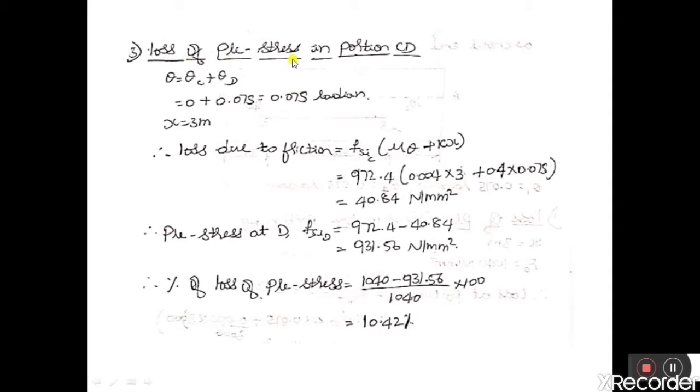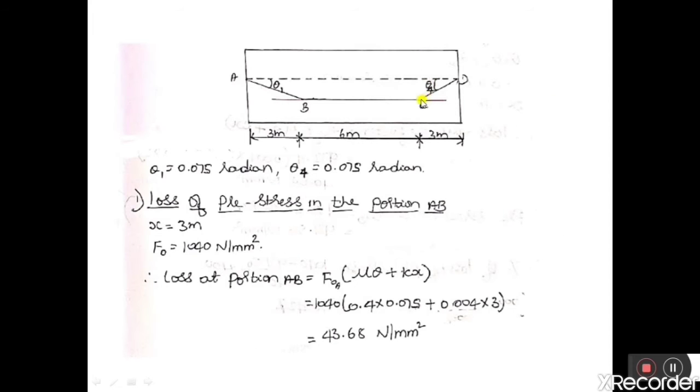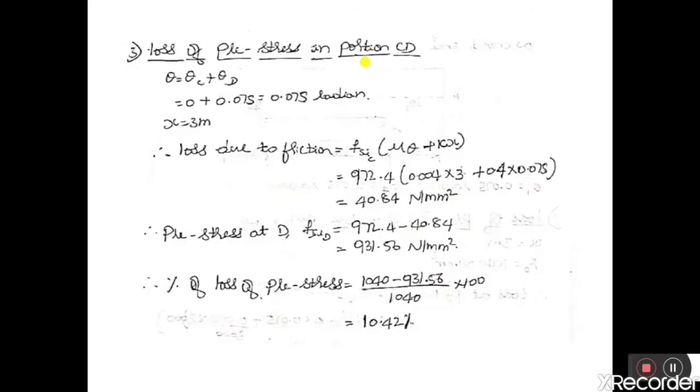So loss of pre-stress in the portion CD. In the portion CD, the angle at C with respect to horizontal is 0, and the angle with respect to horizontal at D, that is theta 4, is equal to 0.075. Therefore, theta is equal to theta C plus theta D, so 0 plus 0.075. Therefore, theta is equal to 0.075 radian and x is equal to 3 meter.